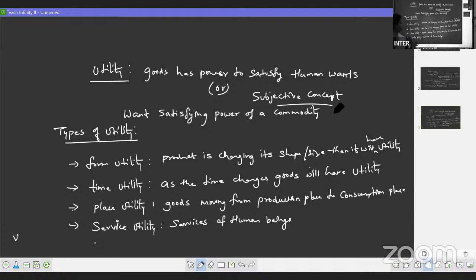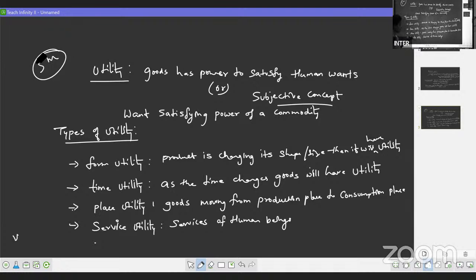So that is how we have the utility. This question is for 5 marks, very important one. So you have to write down the introduction, that is what is utility. Goods has the power to satisfy human wants, or we can say want satisfying power of a commodity. And it is a subjective concept. 2 points you write down for introduction.